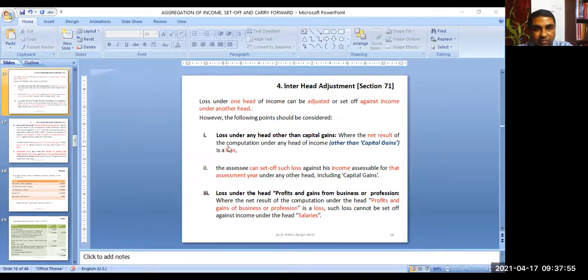Just a minute. I think screen share has been stopped for some reason. Are you able to see the screen now? Yes, sir, now it's visible.